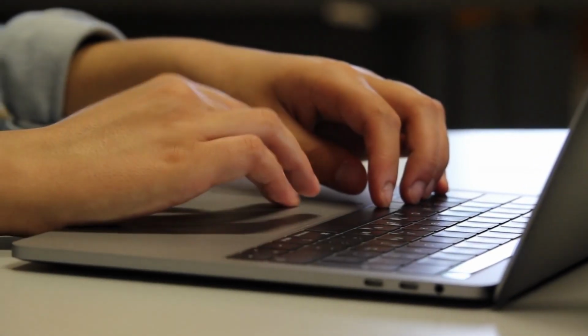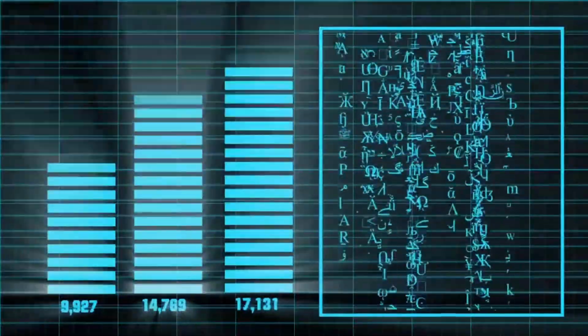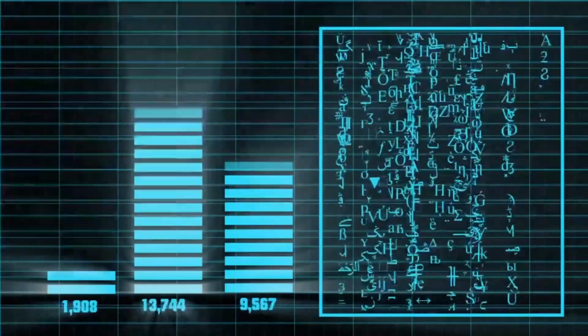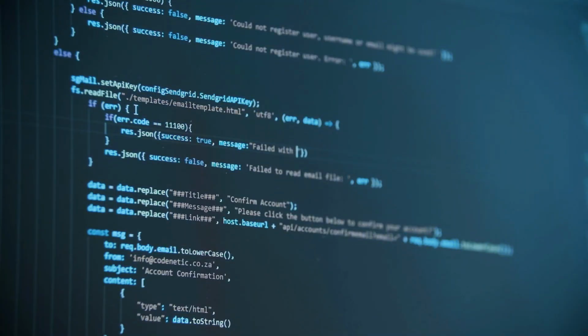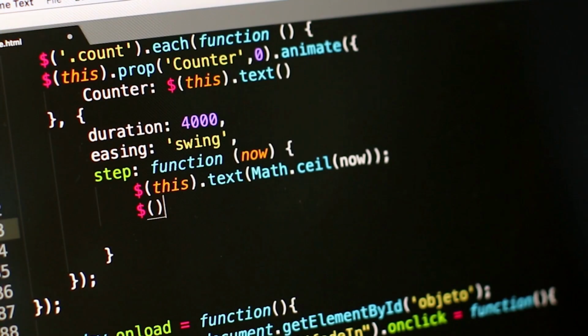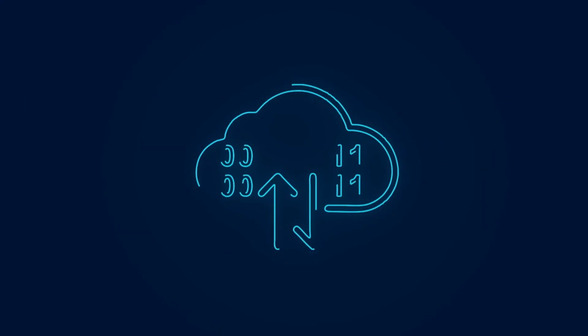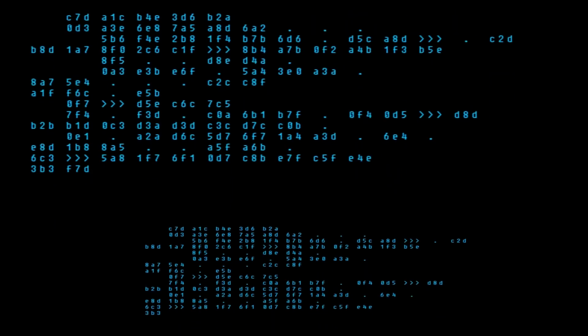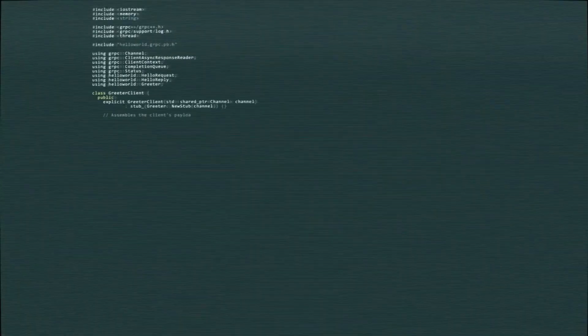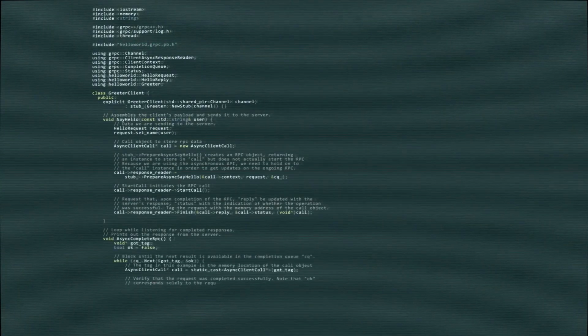Picture crafting a sprawling digital city with a single blueprint that instantly constructs servers, networks, and databases. That's Terraform, a revolutionary tool transforming cloud infrastructure into simple code. As HashiCorp's open-source marvel, Terraform automates and scales resources across AWS, Azure, and beyond, empowering businesses to thrive in the cloud. Whether you're a curious beginner or a seasoned IT pro, uncover how Terraform redefines cloud management with unmatched efficiency and precision.